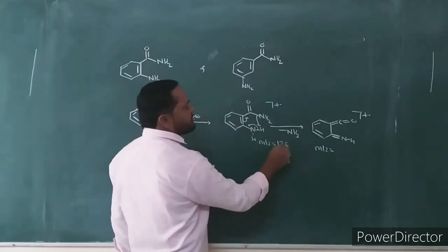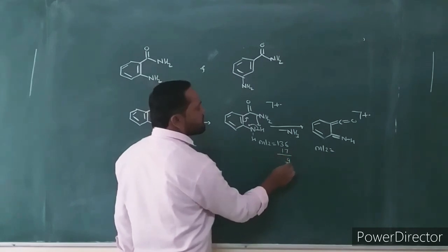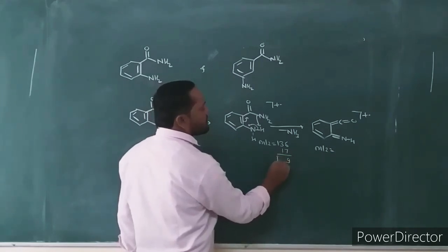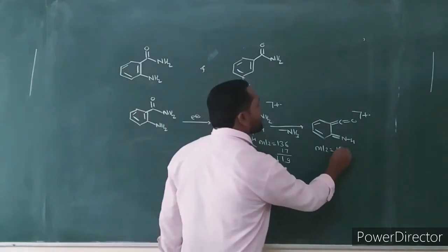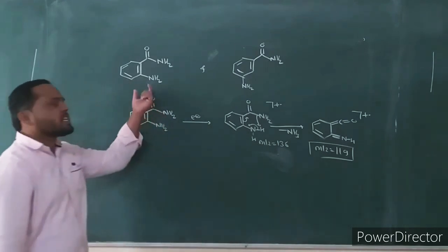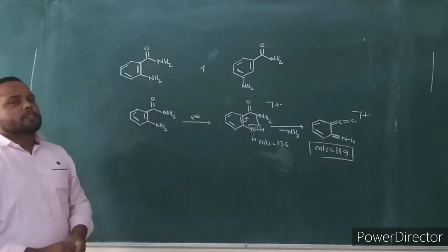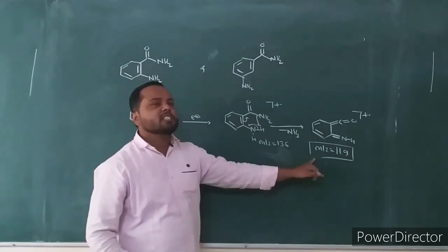This is the ortho effect fragment ion. For this isomer, we get the fragment ion at mass to charge ratio 119.